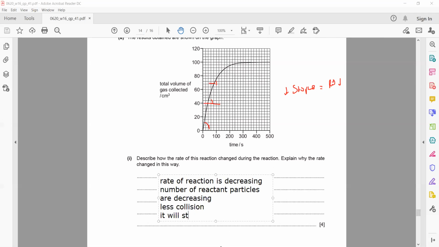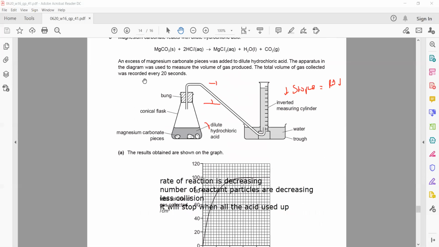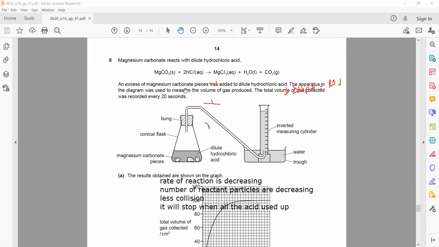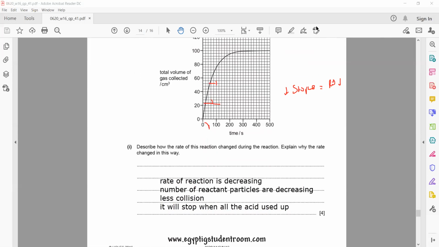It will stop when all of the acid is used up, because they already mentioned in the question that magnesium carbonate was in excess, so you cannot mention magnesium carbonate used up. It will stop when all the acid is used up. If you mention when both reactants are used up, that is also wrong. If you mention when magnesium carbonate is used up, that is also wrong, because in the beginning of the question they already mentioned that the reagent which is in excess is magnesium carbonate. So magnesium carbonate in excess means even when the reaction has finished, it will be left.